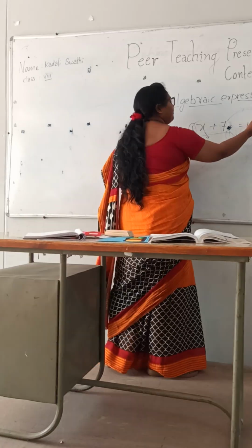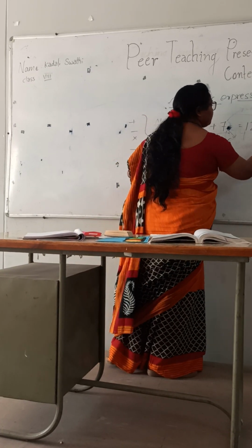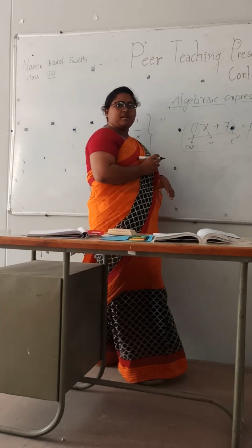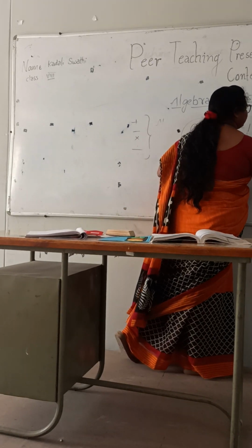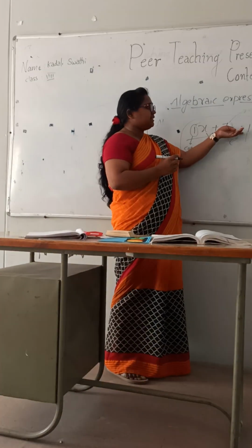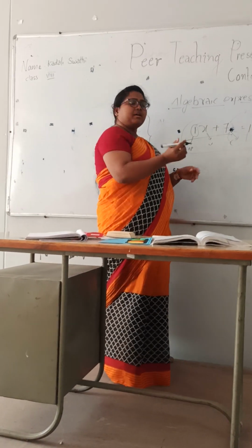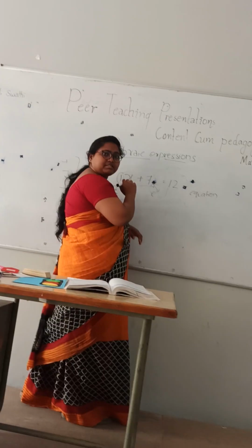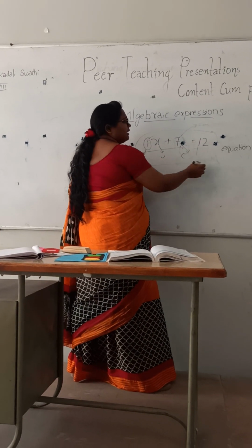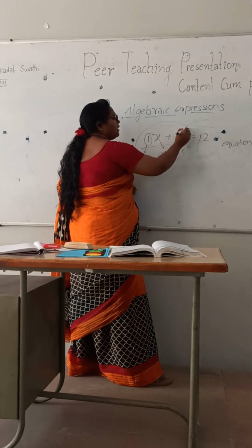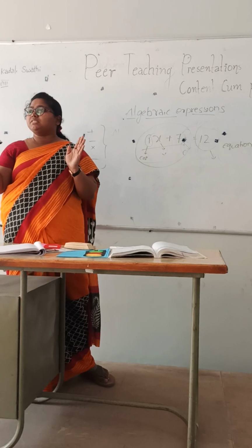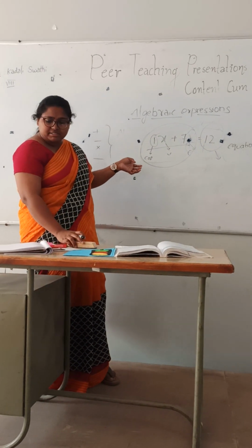Then we call this form an expression. What is this? Equation, sorry. It is an equation, because we are equating it, right? And both sides should be the same. The left hand side and the right hand side, if we calculate, the answer should be the same. So this is an equation, and this side we call an expression and this also we call an expression. If we equate two expressions, then we call it an equation. Do you all understand? Yes.